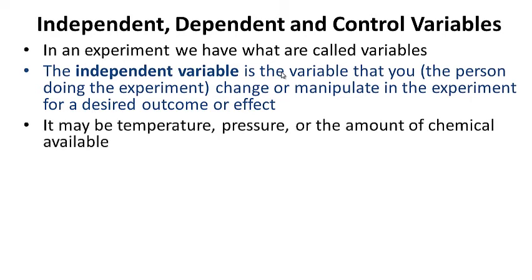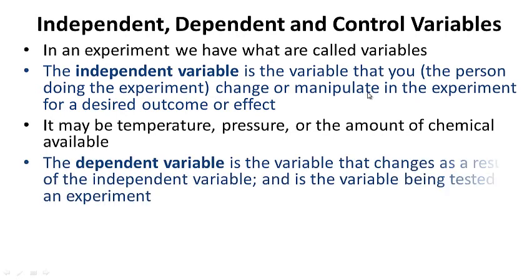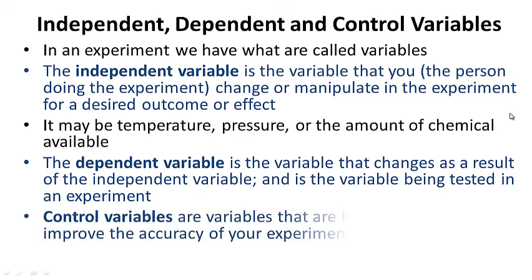It may be temperature, the pressure, or the amount of chemical being used. The dependent variable is the variable that changes. It is dependent upon the independent variable and is the variable being tested in the experiment. Control variables are variables that are kept constant to improve the accuracy of your experiment.